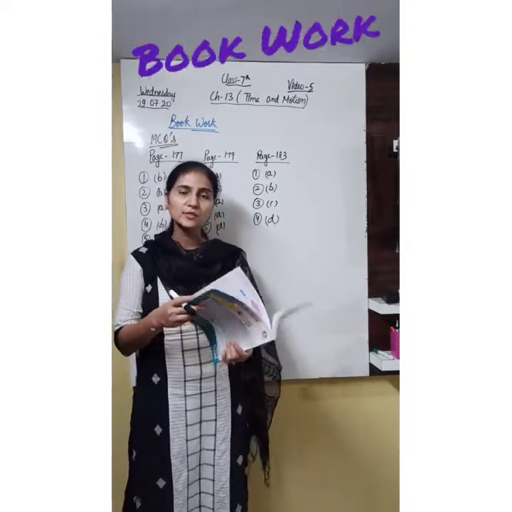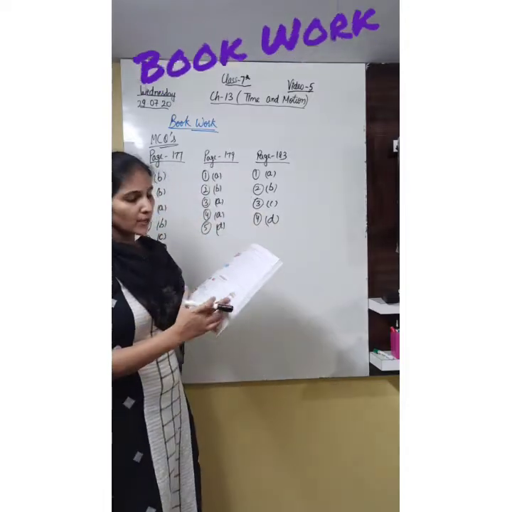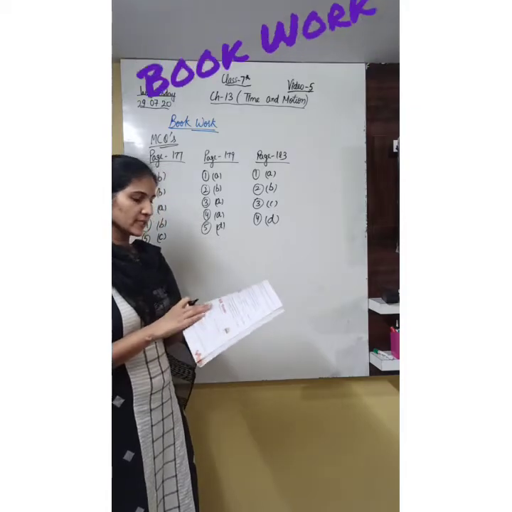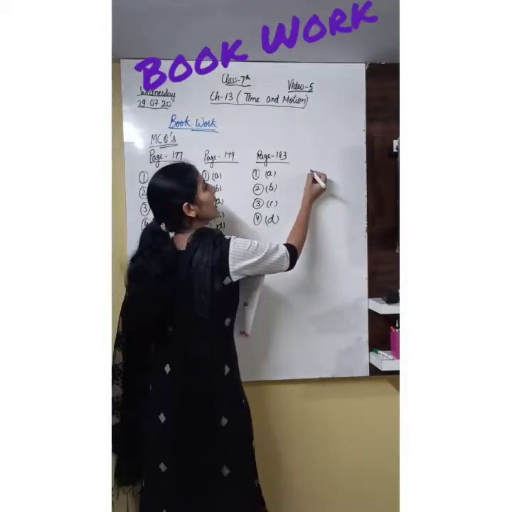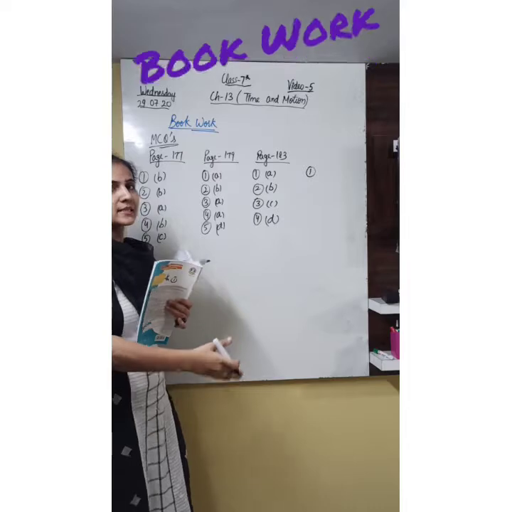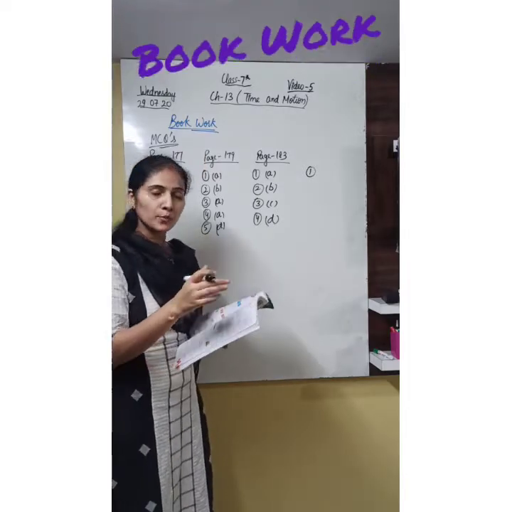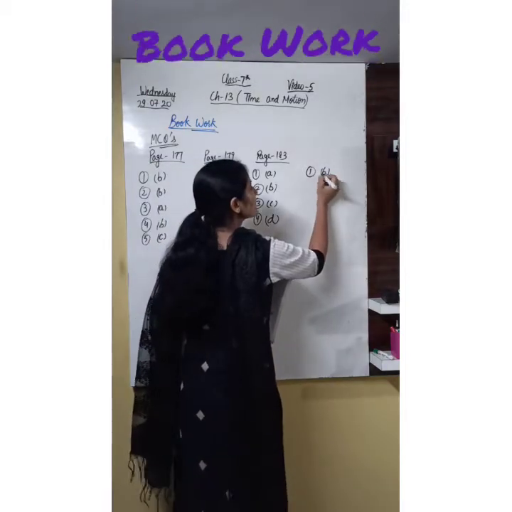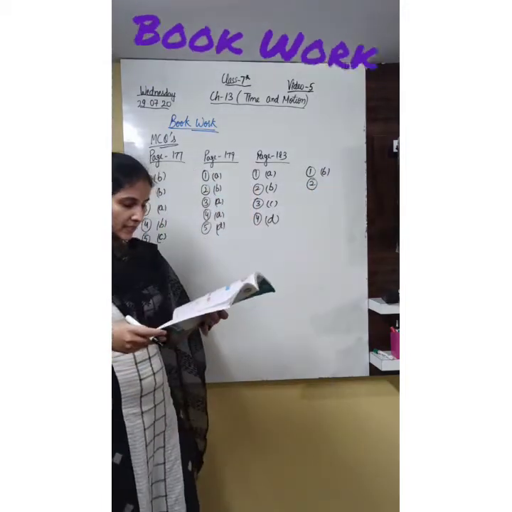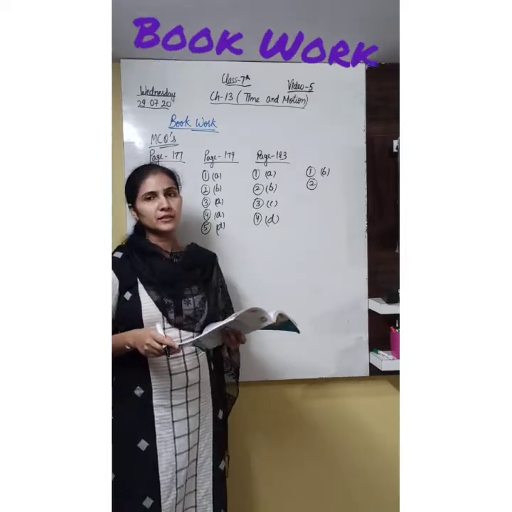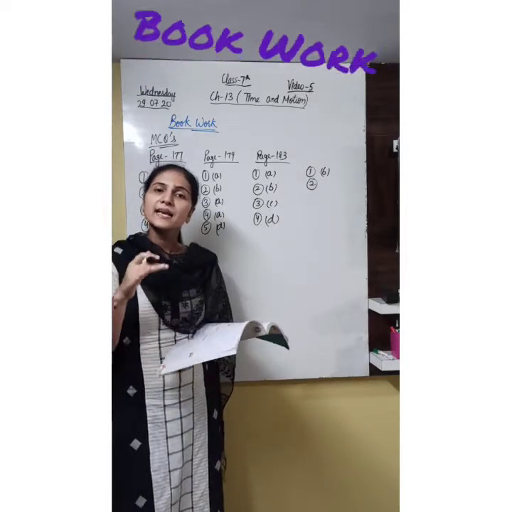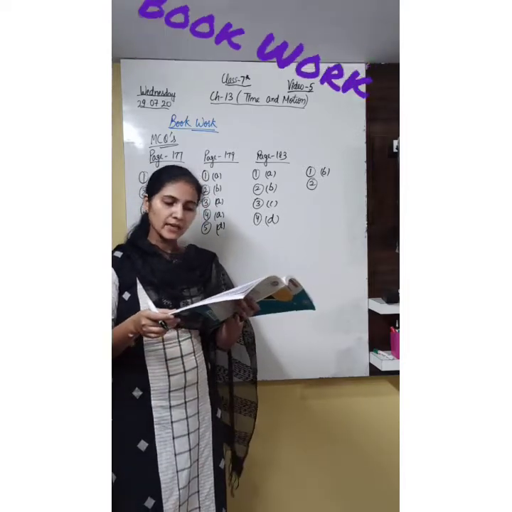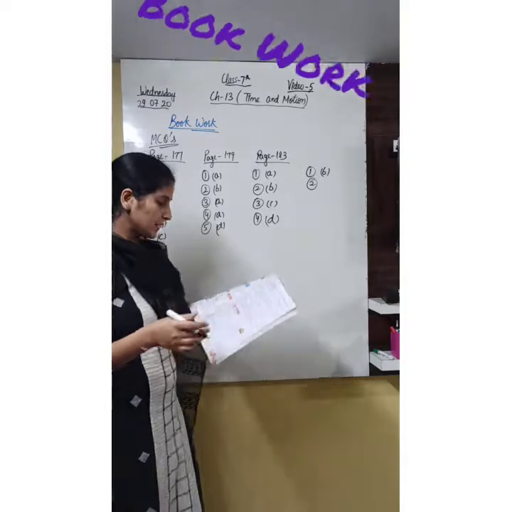Now the next MCQs are present on the same page and the questions are asked on the basis of this diagram. So first question is, the length of the pendulum is, and you know that length of the pendulum is the length of the string plus center of the bob. So it will be AB, BC, AC or SB. It's SB according to this diagram. Now next question is, the amplitude of the pendulum is. Amplitude means the extreme position taken by the pendulum. So it can be AB, AC, SA or SB. It's AB. A.